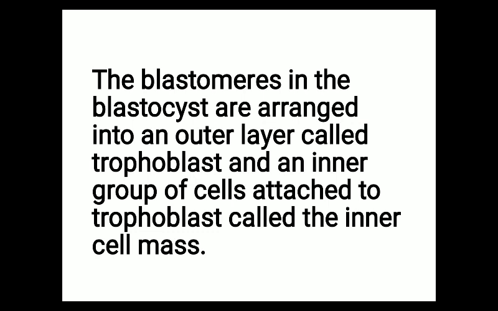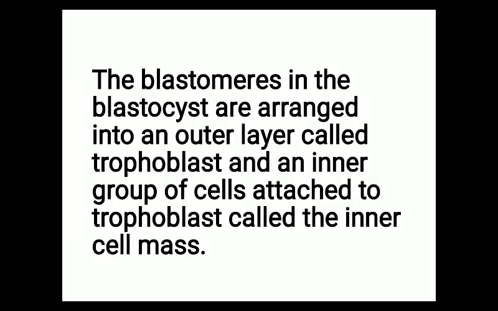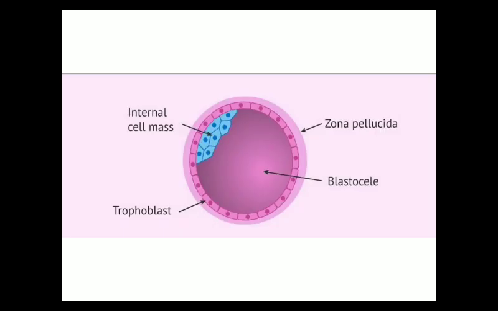The blastomeres in the blastocyst are arranged into an outer layer called the trophoblast, and an inner group of cells attached to the trophoblast called the inner cell mass. This inner cell mass will give rise to the embryo.